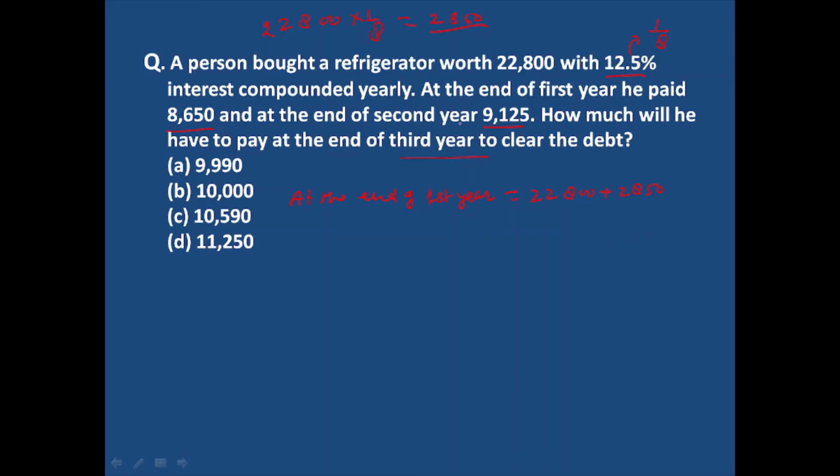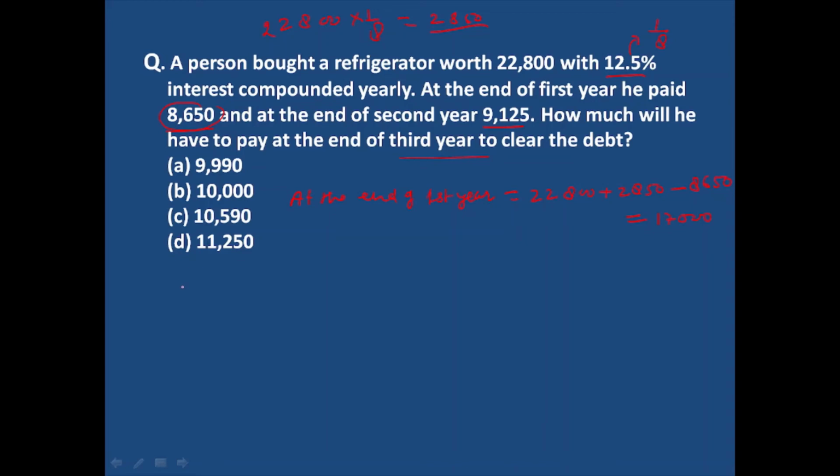But at the end of first year, he paid 8,650 rupees, so this will be deducted. The total rest amount will be 17,000 rupees, left at the end of the first year.